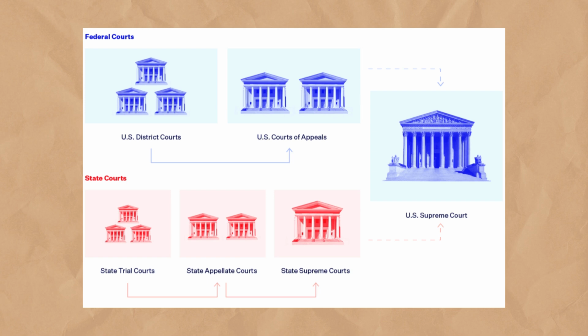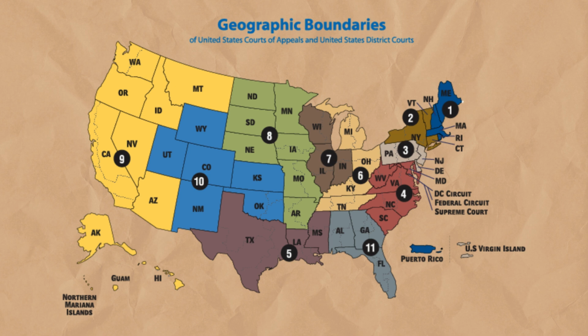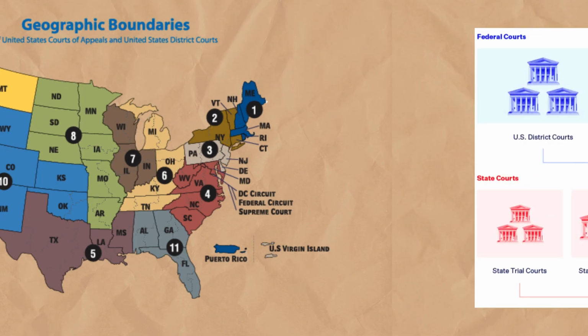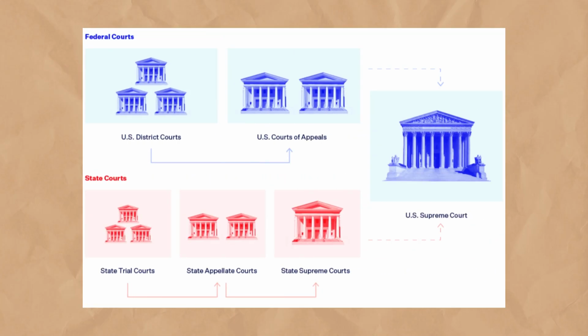The U.S. Courts of Appeals are divided into 11 separate courts that cover certain geographic areas of the nation, as you can see here on this map. But notably, the appeals courts only have jurisdiction over claims arising out of the district courts in their corresponding states. Finally, in some cases, a claim may travel all the way to the U.S. Supreme Court and ultimately become the highest authority in the country. At the state level, the court systems function the same, with the U.S. Supreme Court acting as the highest authority in certain circumstances.